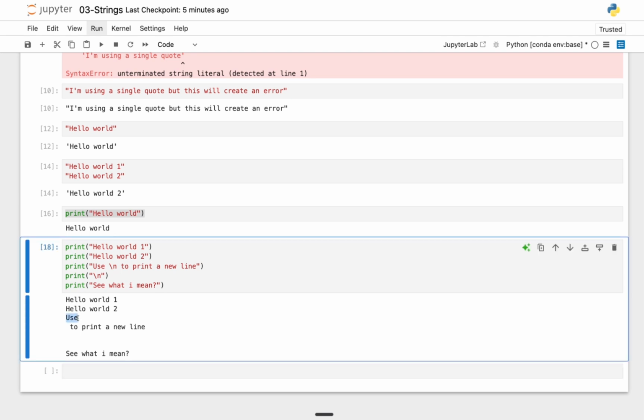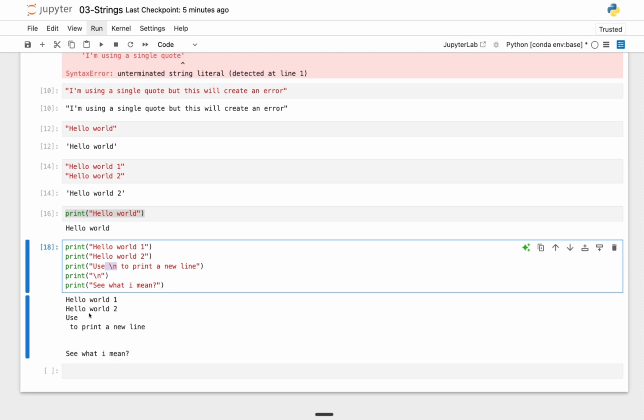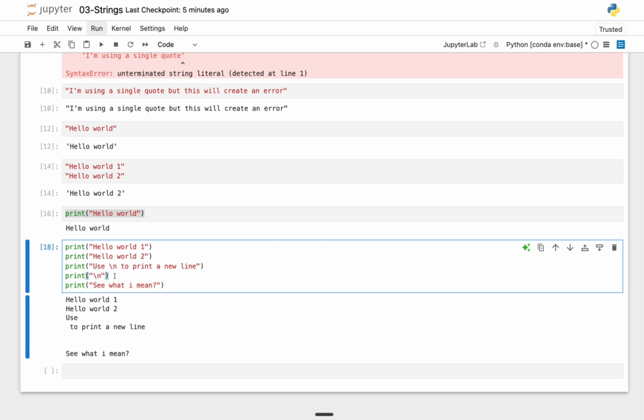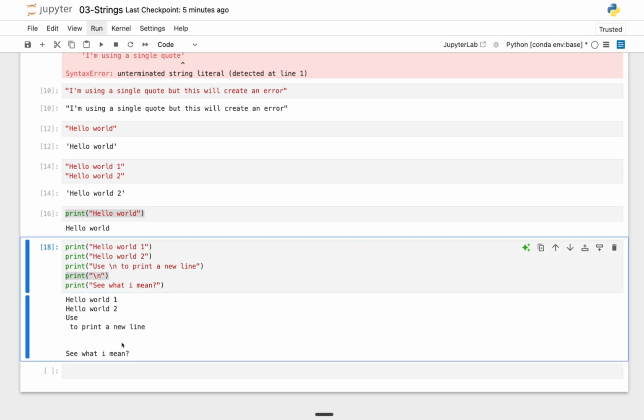And after the use, you can see that there was a new line, which went to the next line, and there was space to print a new line, right? And we went ahead to use \n again, which basically prints a new line for us. And now we have see what I mean, which is the last thing that we printed out. So that's how you can actually use print statements in Python.